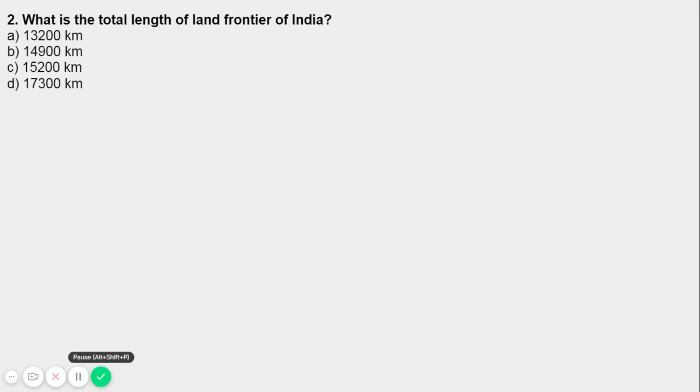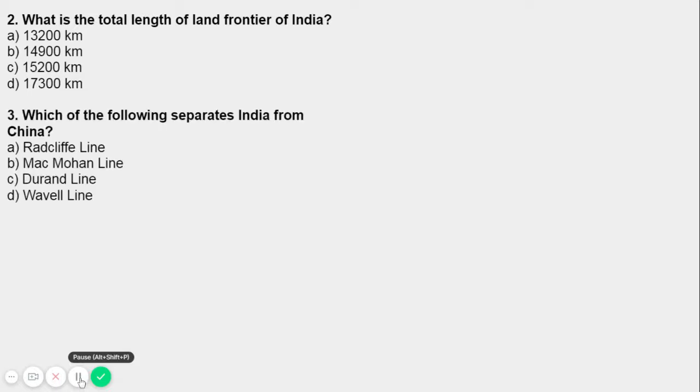They are the North Mountains, Indo-Gangetic Plains, Thar Desert, Central Highlands and Deccan Plateau, East Coast, West Coast. The seventh one is bordering seas and islands. So the answer for the second question is: the total length of land frontier of India is 15,200 kilometer, right? So for question number 2, the correct answer is option C, 15,200 kilometer.